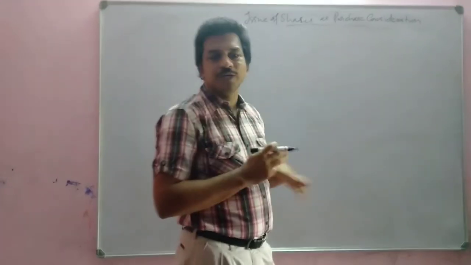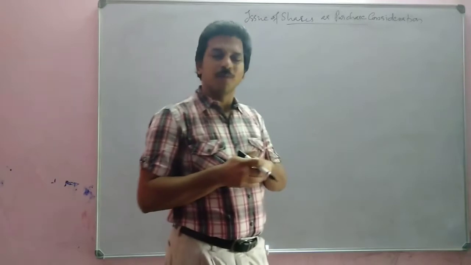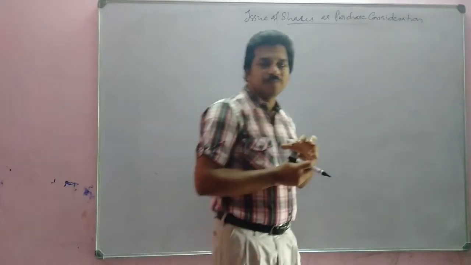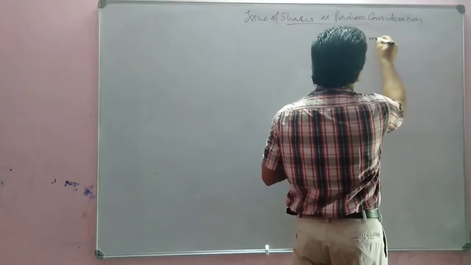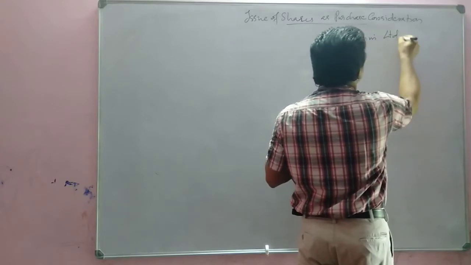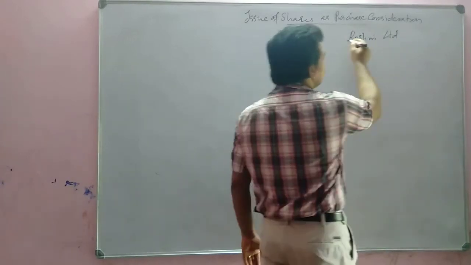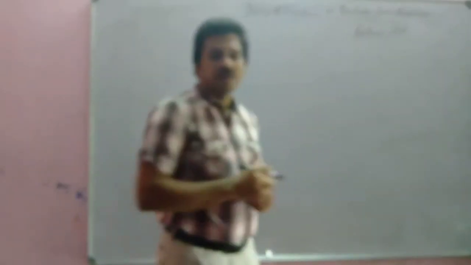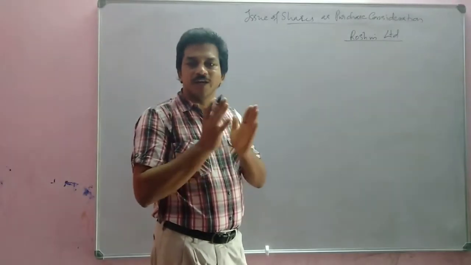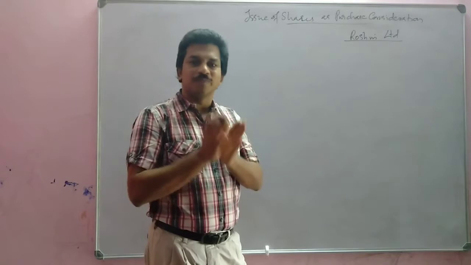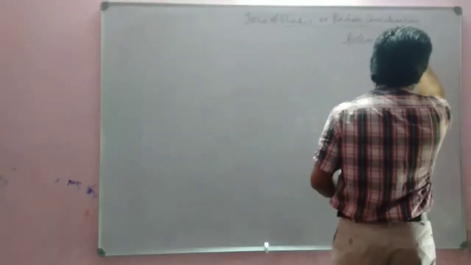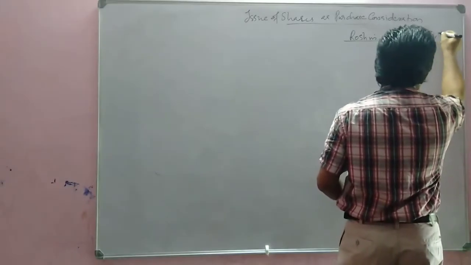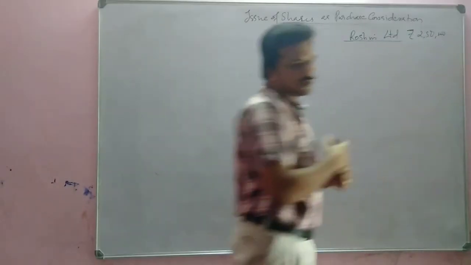Here we are discussing an example. Let us consider a business. We can name it Roshni Limited. We are purchasing the business of Roshni Limited. For purchasing Roshni Limited, we have calculated a purchase consideration of rupees 2,50,000. This is the purchase consideration.